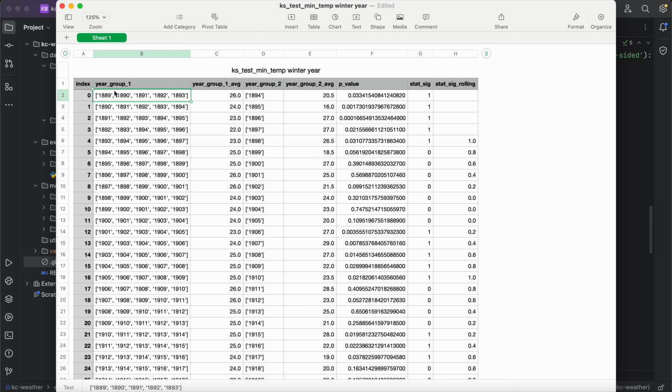So what we have done here is we have said, okay, give me all weather data from 1889 to 1893. So give me a 5-year segment, and then determine, is the data in this next year drawn from the same or a different distribution, basically. So is 1894 weather data, and I think this is just using minimum temperatures in winters, drawn from a different distribution than the 5 years previous? And then we do this in a rolling fashion. So then we take 1890 through 1894, test against 1895.